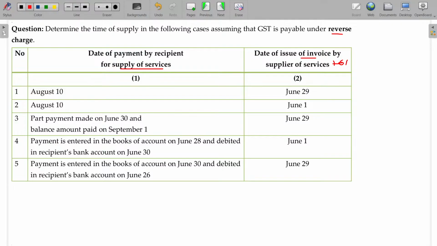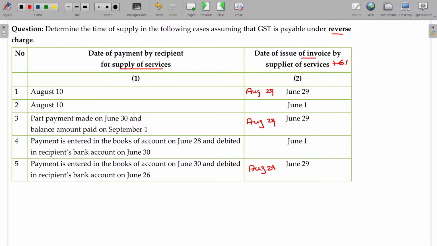In June you have 1 day and in July you have 31 days. Again August 29. So August 29.